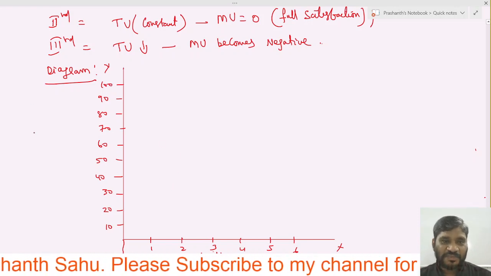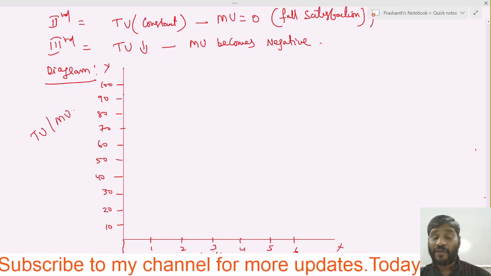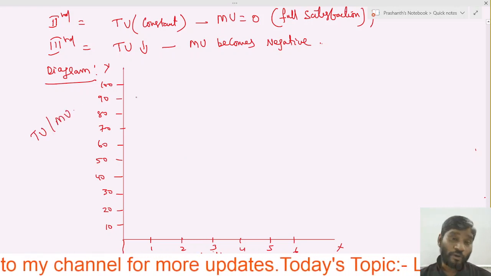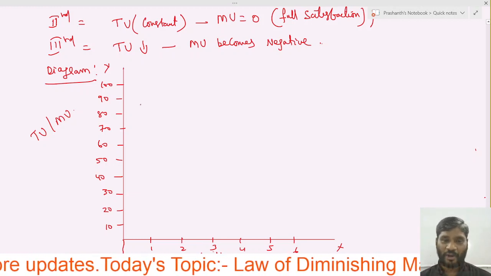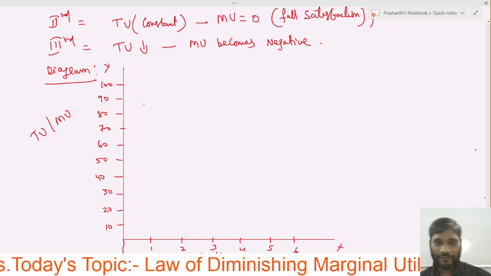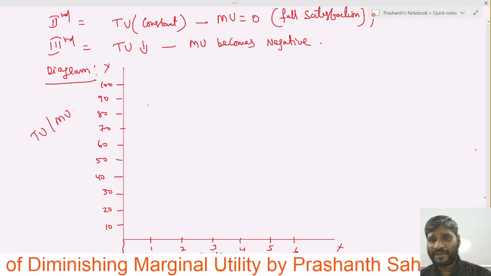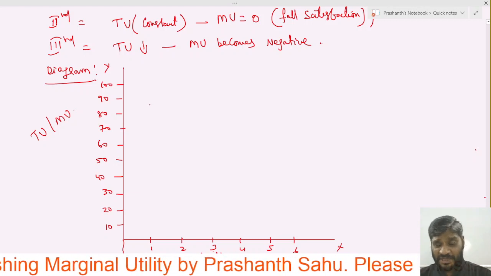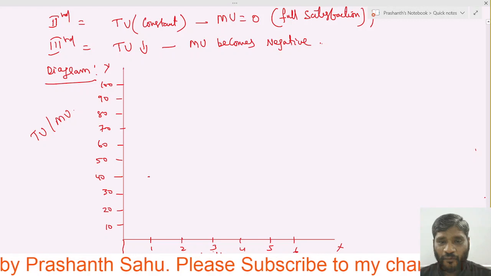So in the y-axis, what will we take? Total utility as well as marginal utility. We have to draw two curves: the total utility curve as well as the marginal utility curve. Both we have to draw. First, let us draw the total utility. In the table we have seen, what is the total utility at 1 unit? It is 40.